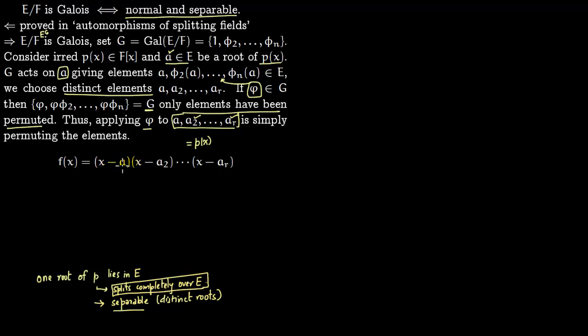It has these distinct roots a, a2, all the way to ar. So what we want to show is that this simple polynomial f we have constructed is equal to p(x), and that will be the end of the proof.